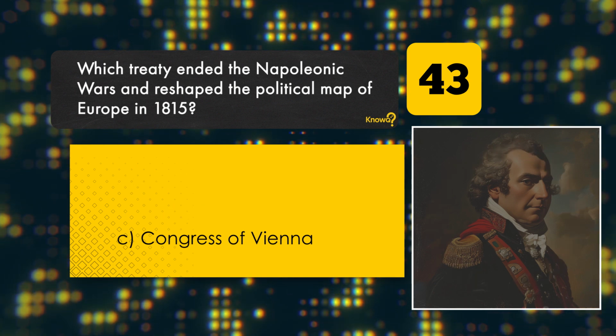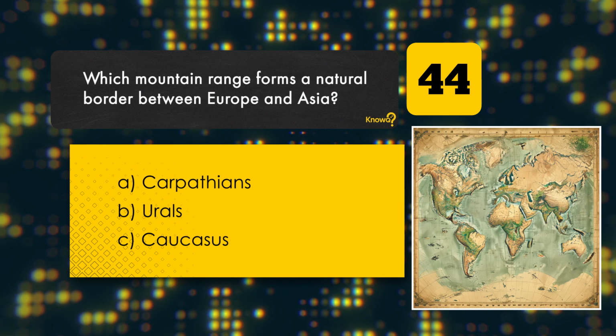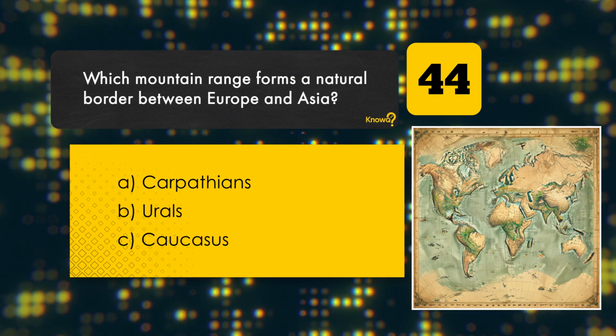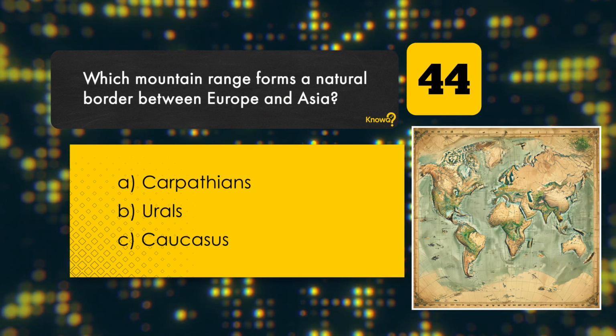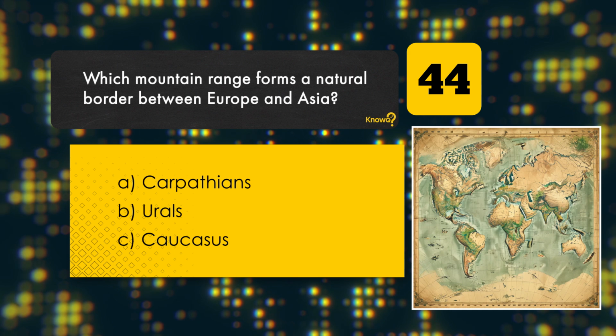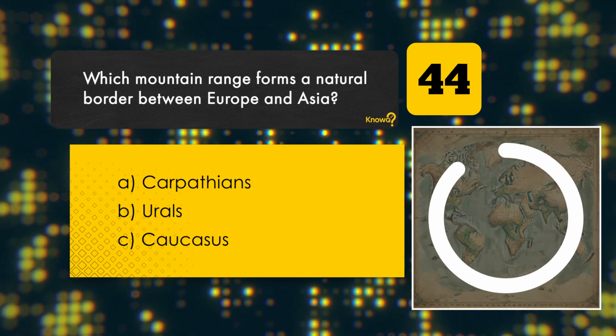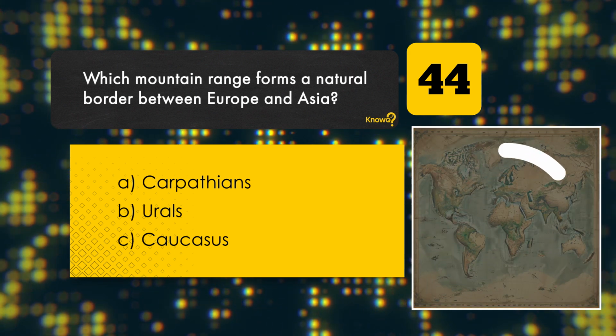Which mountain range forms a natural border between Europe and Asia? Carpathians. Urals. Caucasus. Correct answer: Urals.